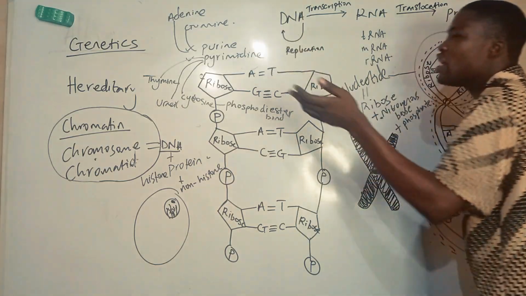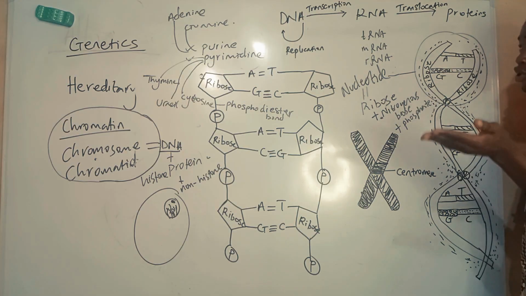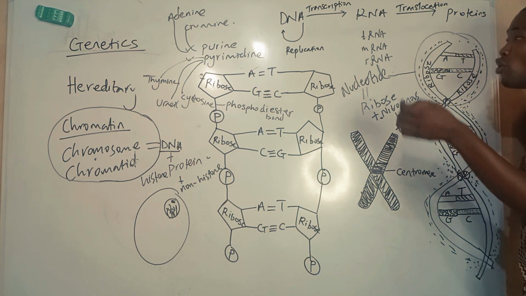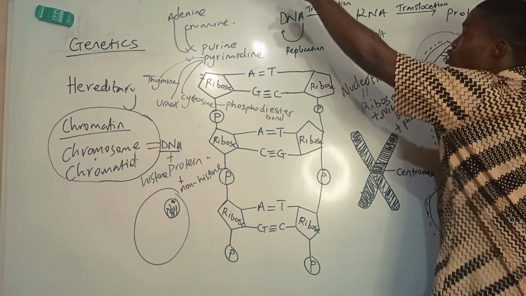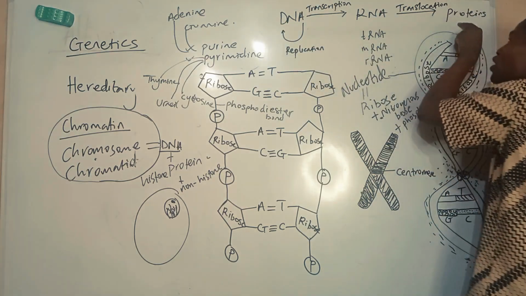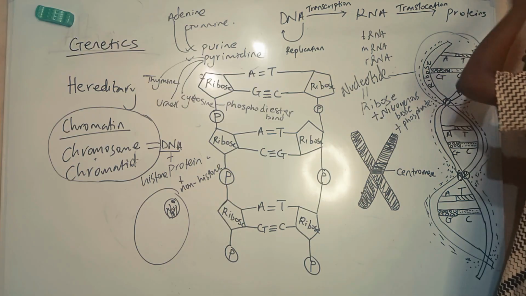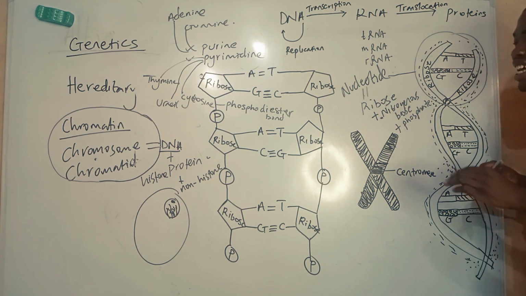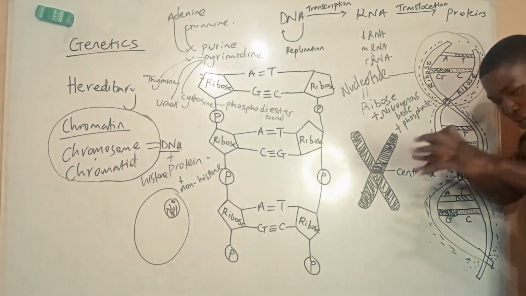I use this as an example in class, just as a joke. For instance, when you have the genes for having a big head, the DNA is going to send information somehow by replication and transcription. It's going to send information to the ribosome. The RNA is going to translocate it to the ribosome. The ribosome is going to make proteins that will make you have a big head. So that's how it works. It might not be visually how it really works, but that's the basic concept.